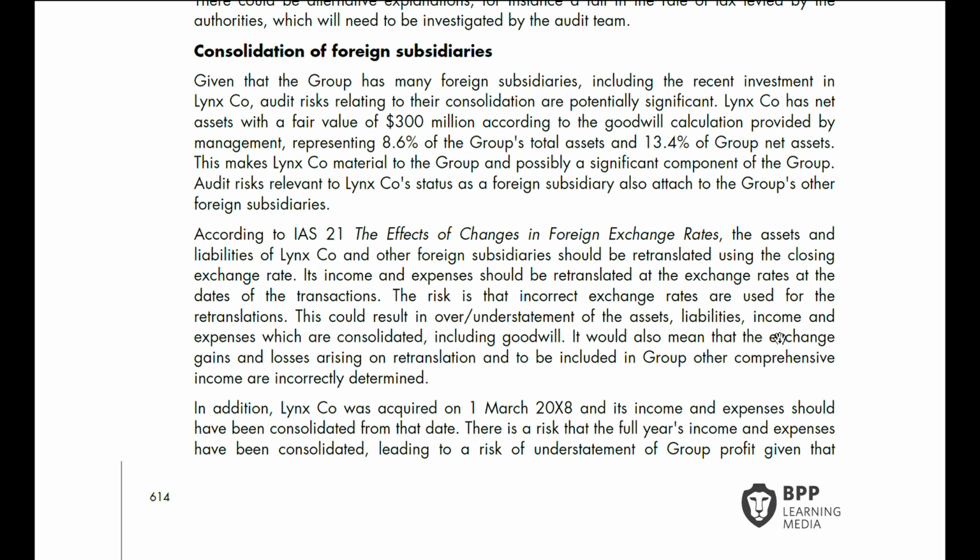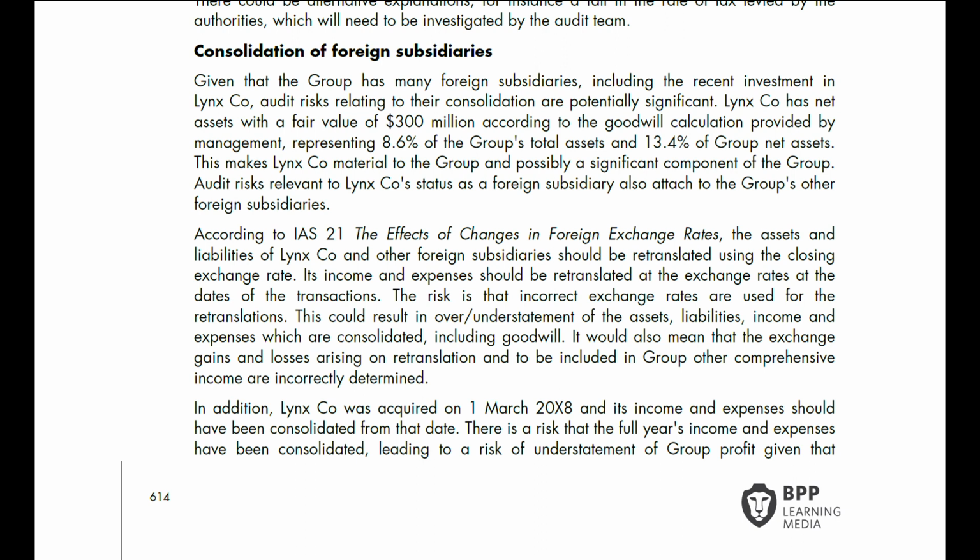According to IAS 21, The Effects of Changes in Foreign Exchange Rates, the assets and liabilities of Linko and other foreign subsidiaries should be retranslated using the closing exchange rate. Income and expenses should be retranslated at the exchange rate at the date of the transactions. The risk is that an incorrect exchange rate is used for retranslation.